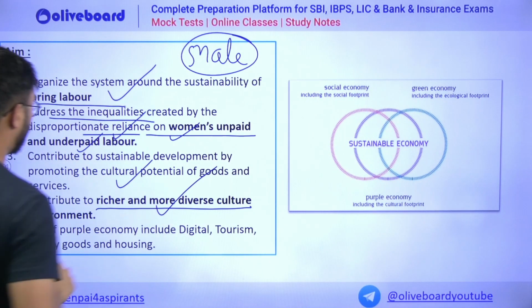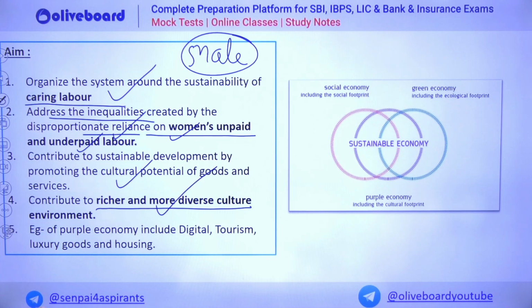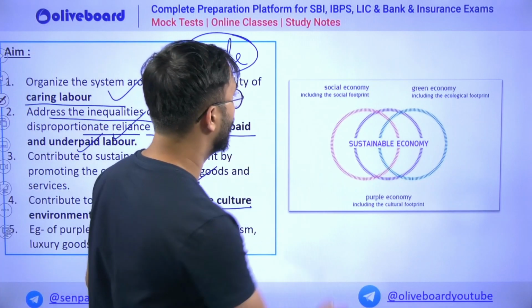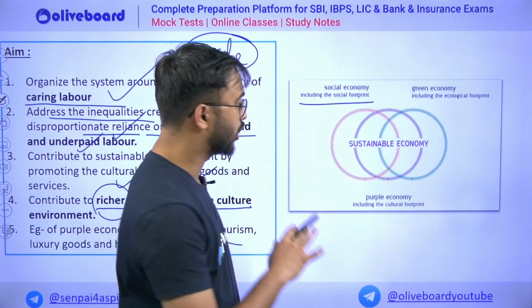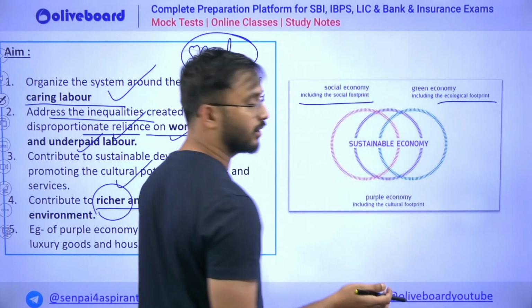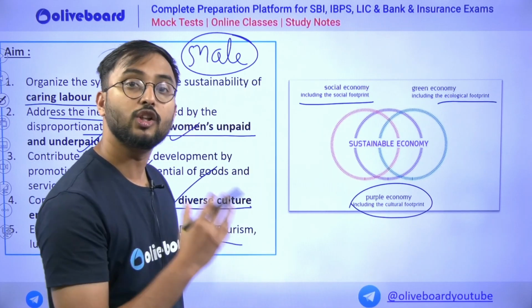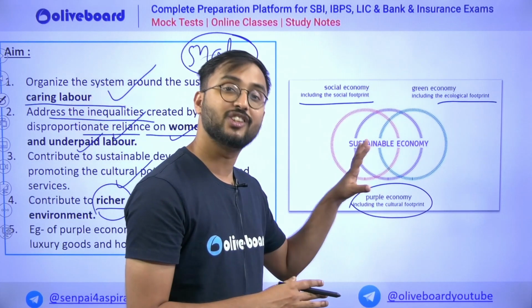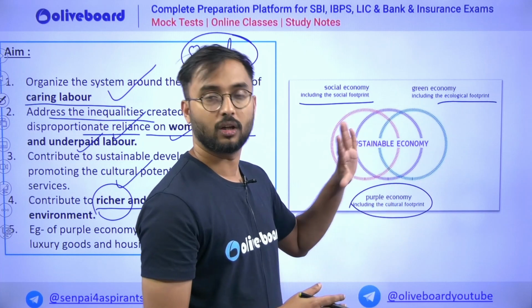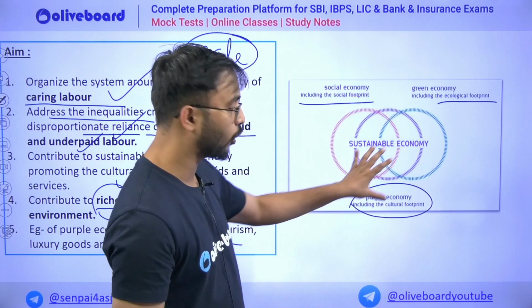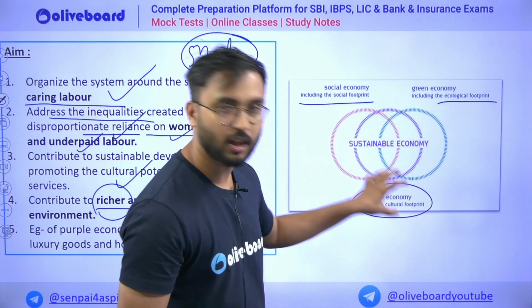It also contributes to sustainable development by promoting cultural potential, contributing a richer and more diverse cultural environment, and including other sectors like digital, tourism, luxury goods and housing inside the overall economy. Social economy is nothing but considering social footprint. Green economy is nothing but considering ecological footprint, whereas purple economy is nothing but considering cultural footprint, as feminism, or this is related to women, gender. Therefore, purple economy considers cultural footprint.